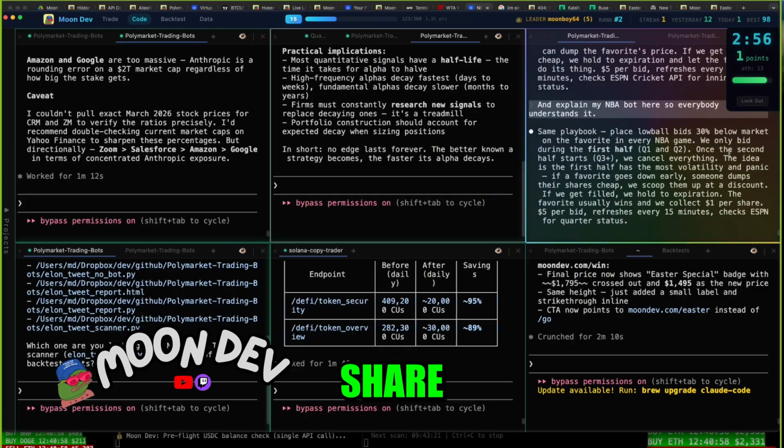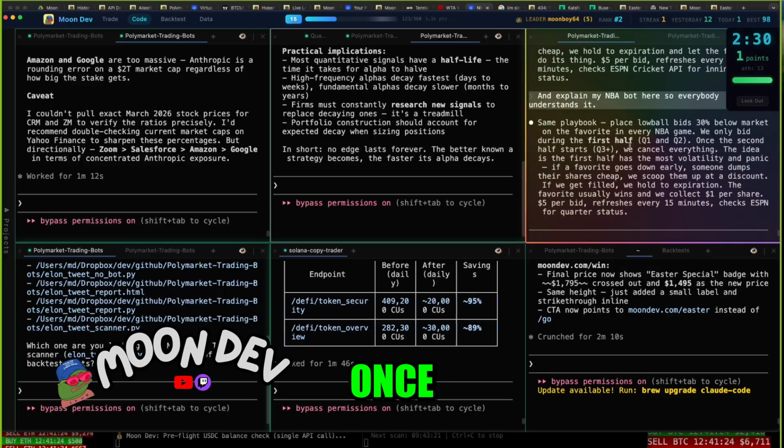Now, nobody else is going to share that idea with you. But essentially, it places a lowball bid 30% below market on the favorite in every NBA game. We only bid during the first half, quarter one and quarter two. Is that right or wrong? I don't know. Again, I'm just getting started here, and I think it's important, since I do believe code is a great equalizer, to share the idea with you so I can teach a man how to fish for the rest of our lives. Once the second half starts, Q3, we cancel everything. Is that right? I don't know.